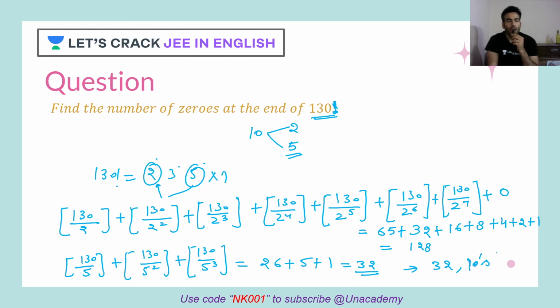According to the number of tens, we have the same number of zeros behind any number. When you multiply the remaining prime numbers, you get a number, multiplied with 32 tens. So how many zeros will be there at the end of 130 factorial? 32 zeros. I hope you got this answer, right? This is a very easy question, correct?